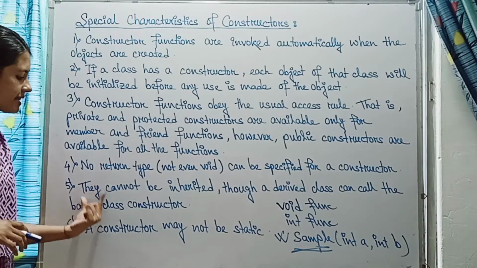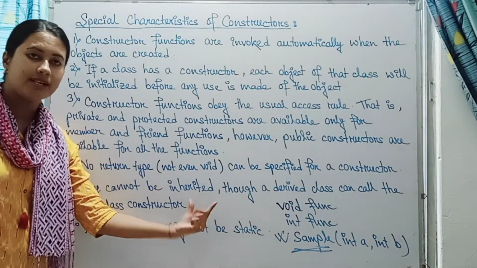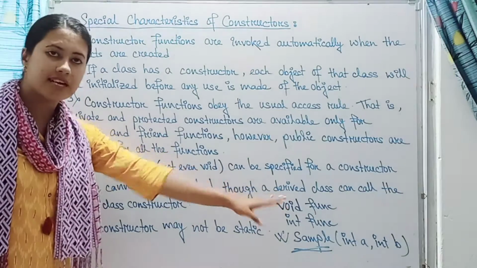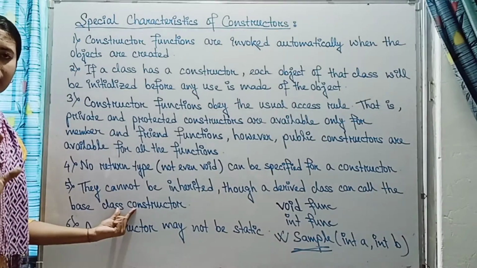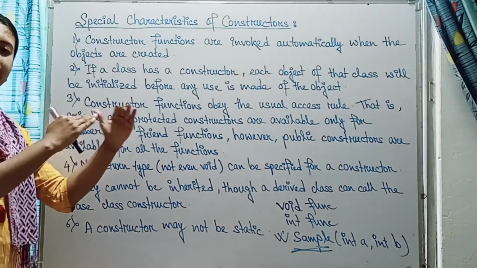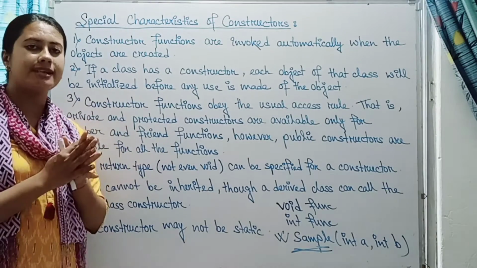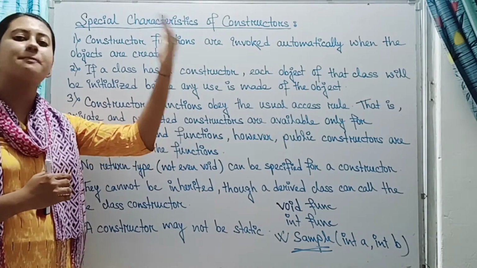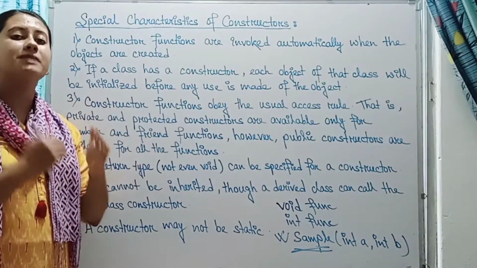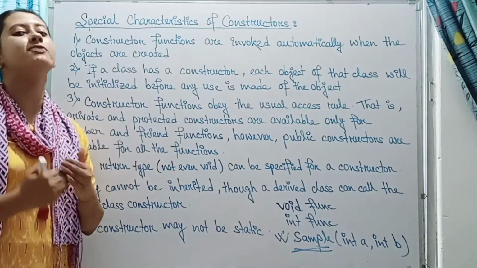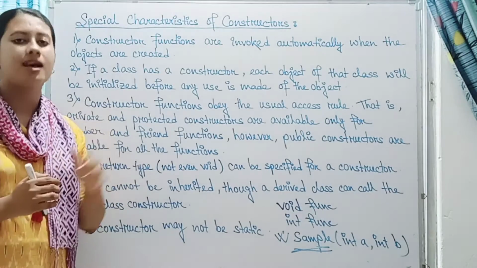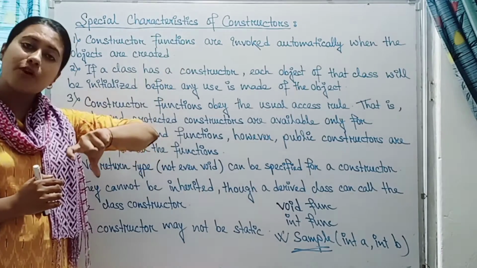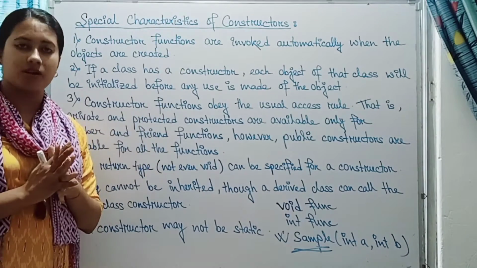The fifth point is, they cannot be inherited. You remember that a constructor cannot be inherited, although a derived class can call a base class constructor. We will discuss in the inheritance chapter what a base class is and what an inherited class is. Base class means the parent class, and the derived class means the class which is inherited from the parent class or the base class. So if a constructor is defined in the base class, then from the derived class it can be called.